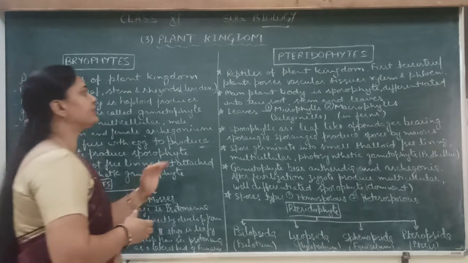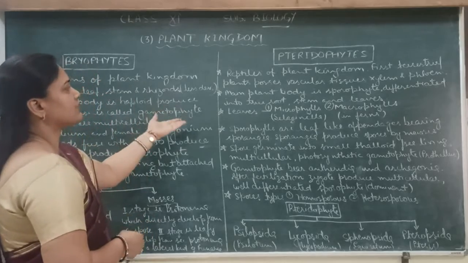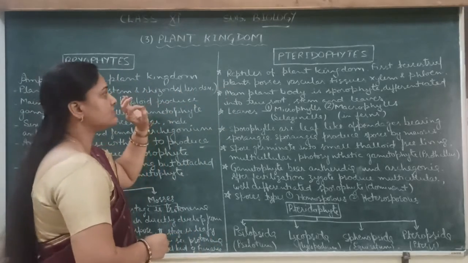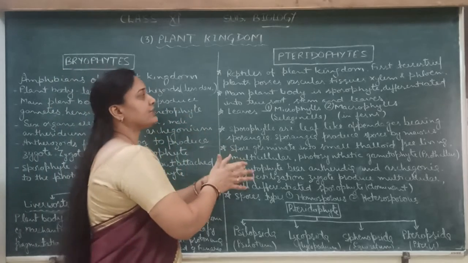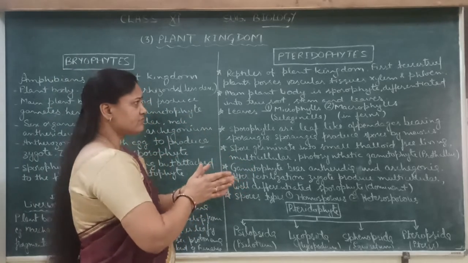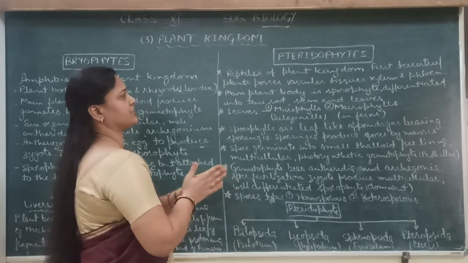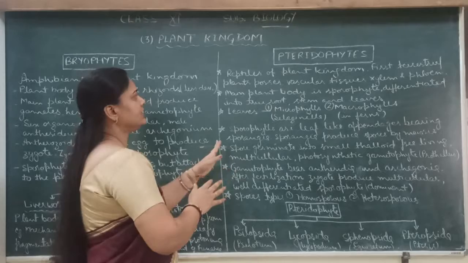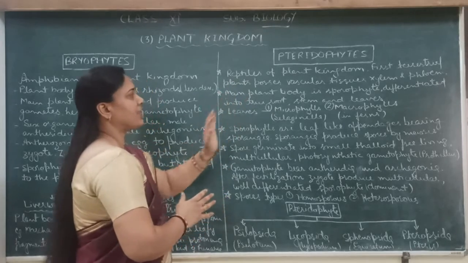Now we come to the pteridophytes. Pteridophytes are known as the reptiles of the plant kingdom. Why are these known as the reptiles? Because they are fully adapted for the land habitat. They do not need water for reproduction. So they are fully adapted for land habitat. That's why they are known as the reptiles of the plant kingdom.